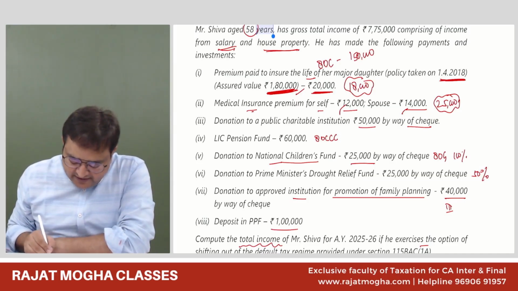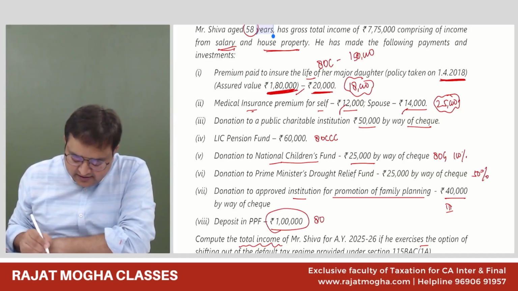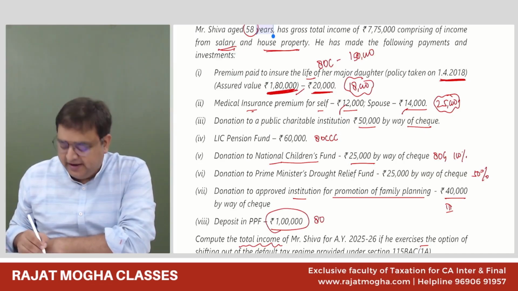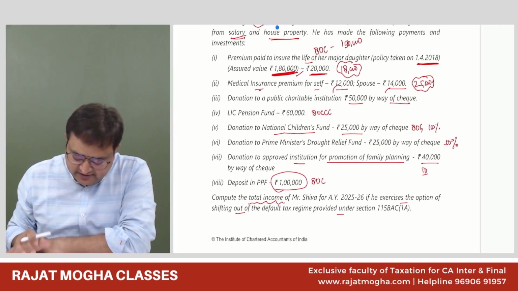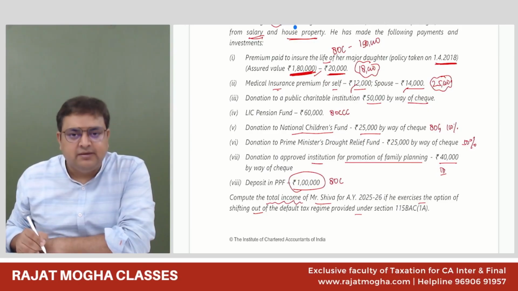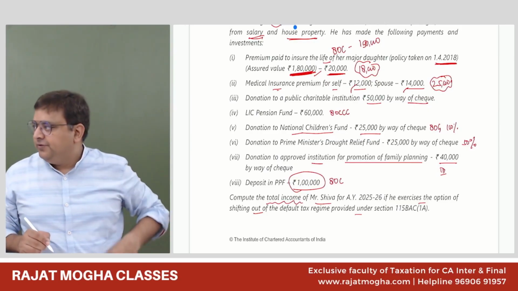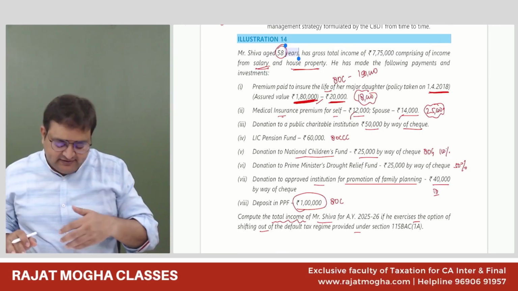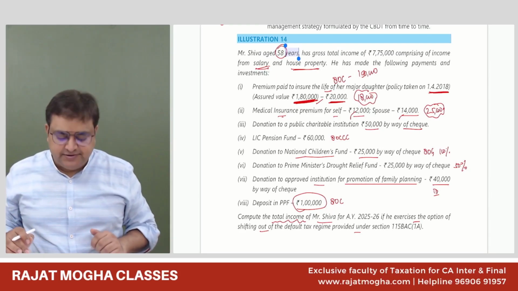Deposit in PPF. Guys, deposit in PPF is under which section? Tell me. 80C. Public Provident Fund is 80C. Now we need to compute the total income of Mr. Shiva. So let us do it with me. Mainly this question is more for 80G.